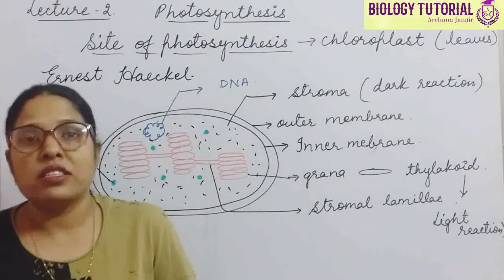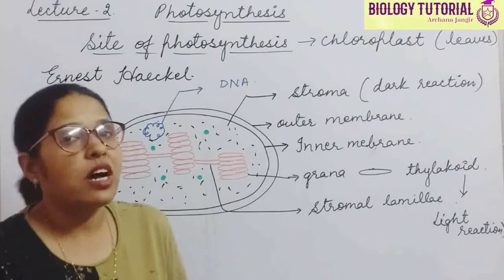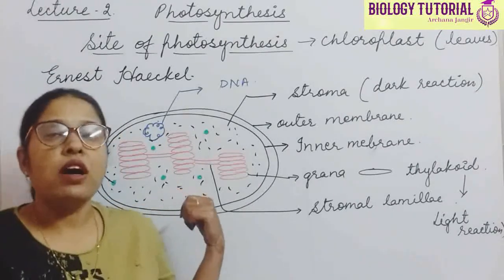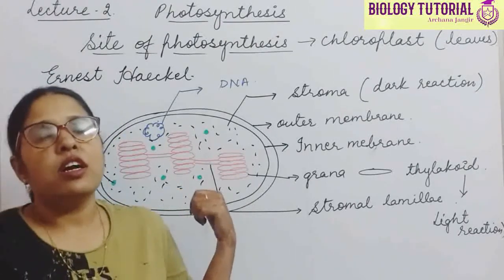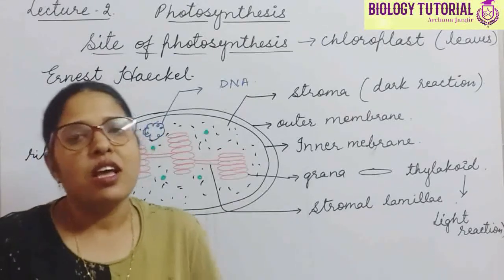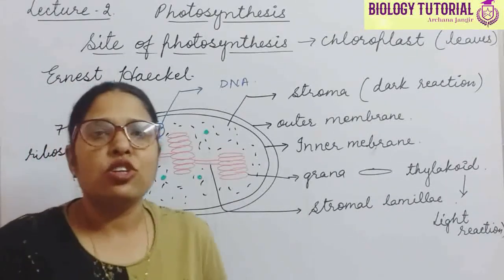Many types of enzymes and many types of ions are also present in this stroma, which are responsible for the dark reaction of photosynthesis. Clear? So this is all about the structure of chloroplast.